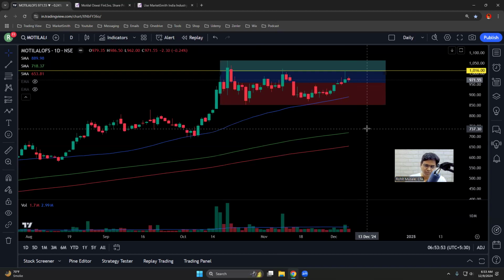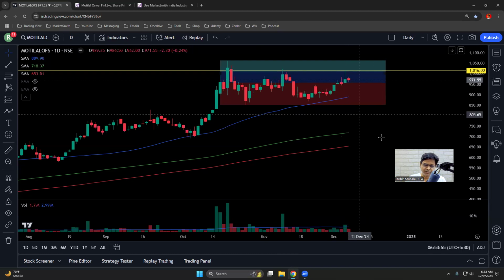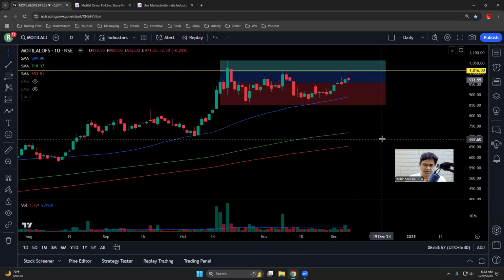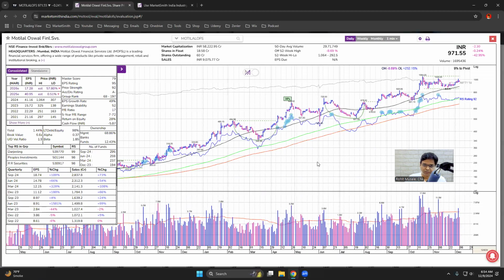Something is likely to happen because this is extreme tightness in the price. Whenever there is tightness in the price, it will break out either way. Technically it looks very strong. However, I am looking for signs of weakness. If there is weakness, I would be cautious about the stock.